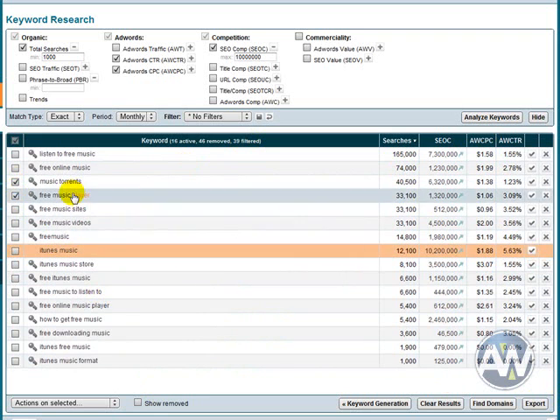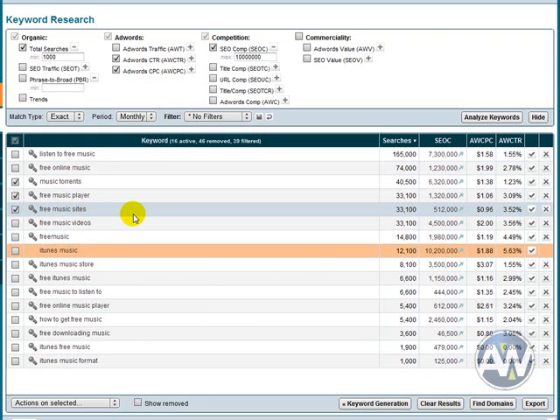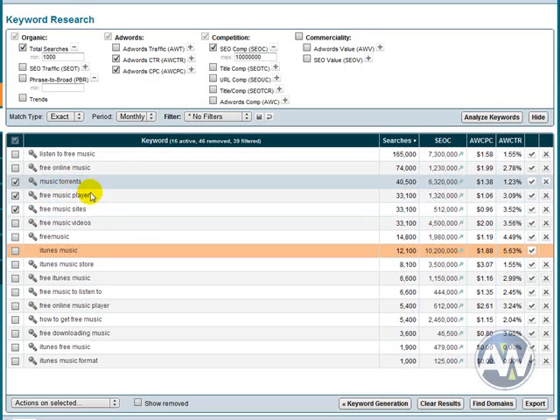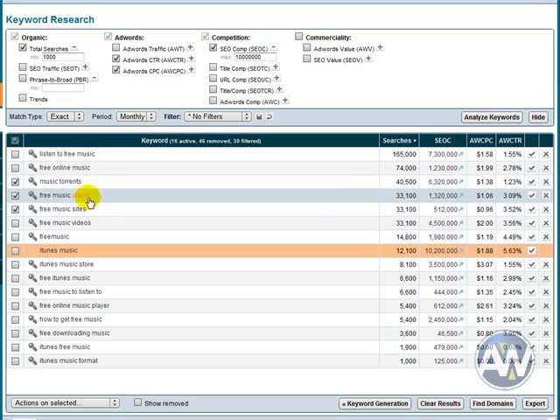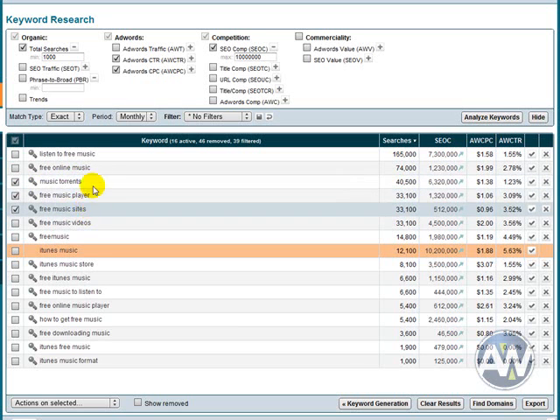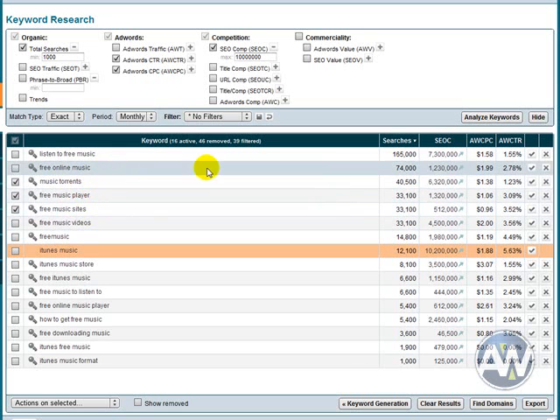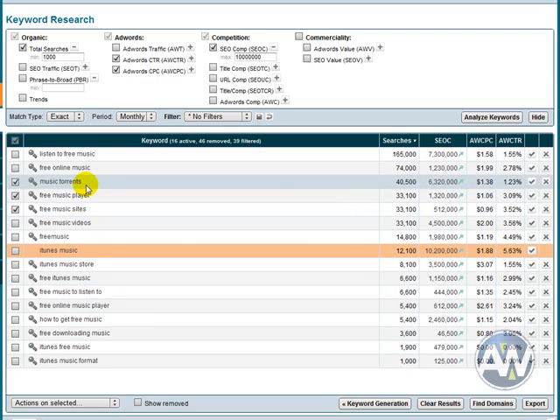Instantly, these two stand out to me. I'm going to tick those: music torrents and free music player, because they say to me the people searching for them are looking for free music sites, because they're looking for exactly what I have to offer. They want music, they want quality music, they want the latest music, and they don't want to pay for it. So if I can target articles or pages around these keywords, as opposed to all of these other keywords that are really good article keywords, keywords like this I want to investigate further and break down.